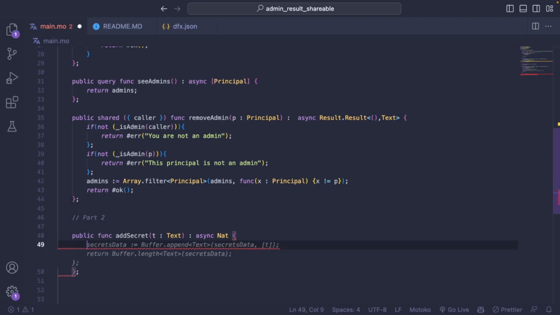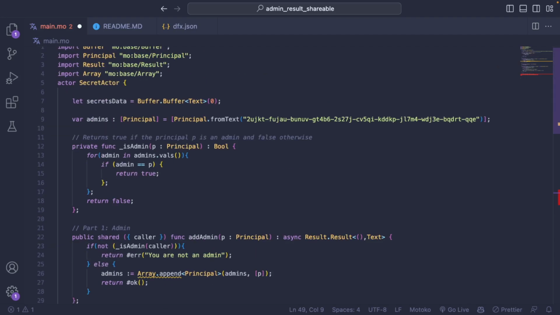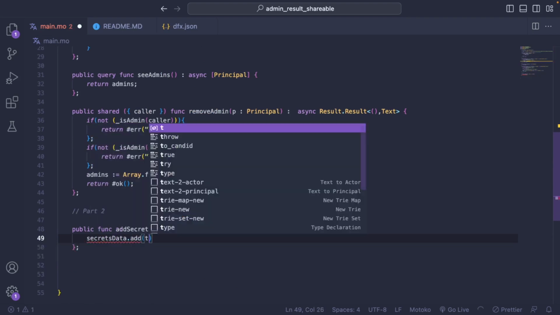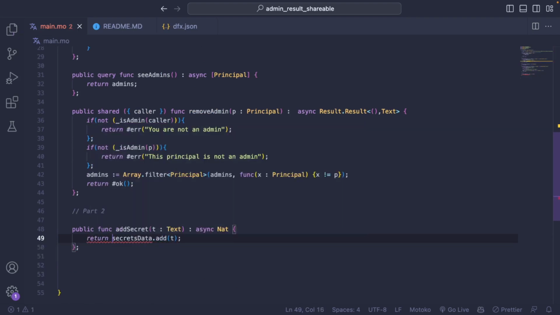This is simply going to do secret data dot add, and this doesn't return the index, so we can just do this. This simply adds whatever message we send into the buffer.